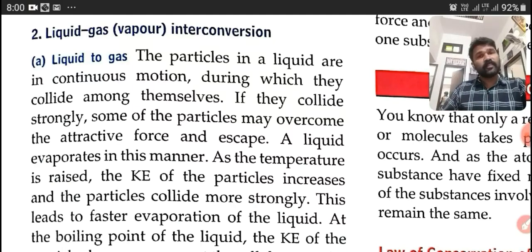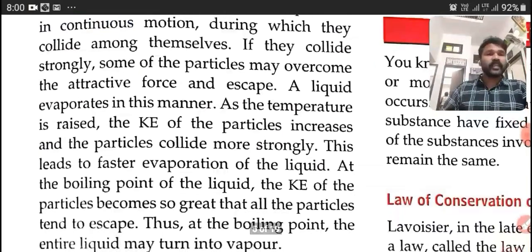As the temperature is raised, the kinetic energy of the particles increases and the particles collide more strongly. This leads to faster evaporation of the liquid. If we increase the temperature, the kinetic energy of the particles increases and the particles collide very strongly. This leads to faster evaporation of the liquid.